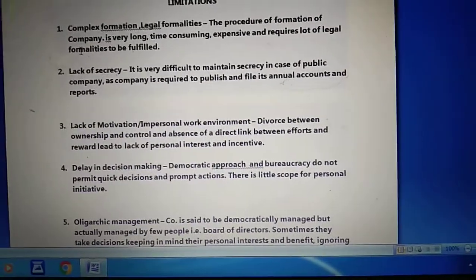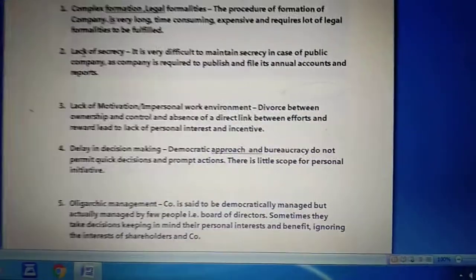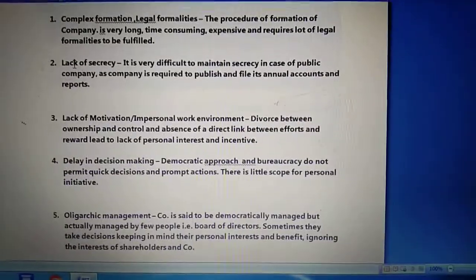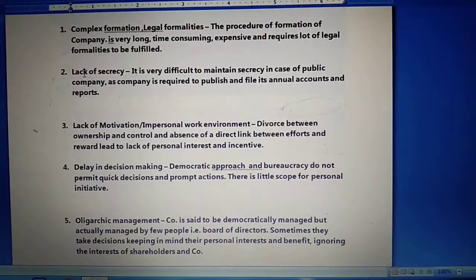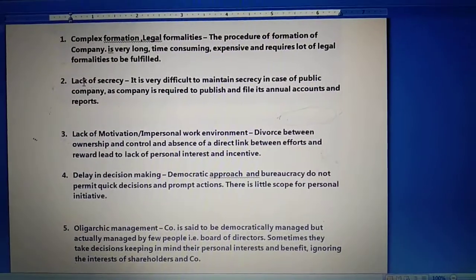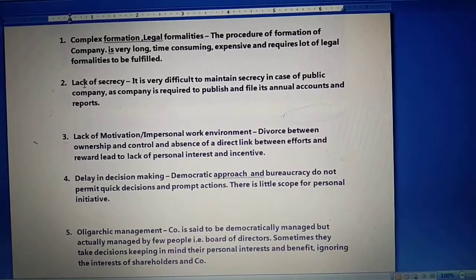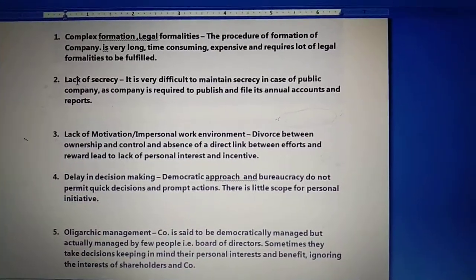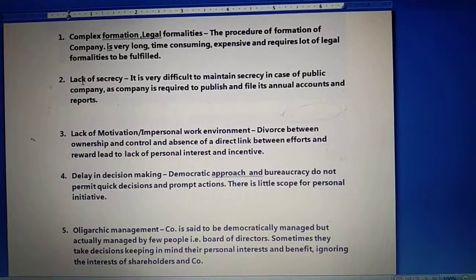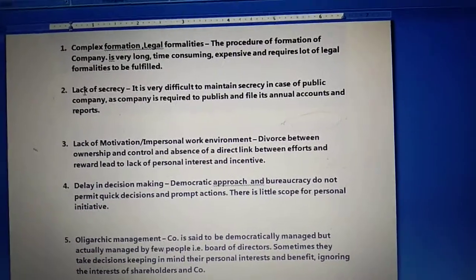Next is lack of motivation. Now why will there be lack of motivation and impersonal work involvement? Because the divorce between ownership and control and the absence of a direct link between efforts and reward lead to lack of personal interest and incentive. Now children, divorce between ownership and control means the owners are somebody else.